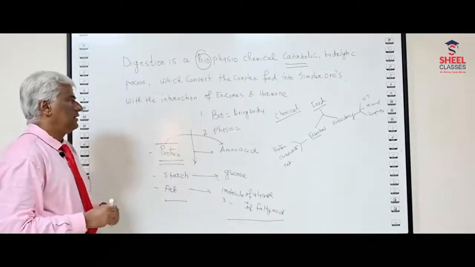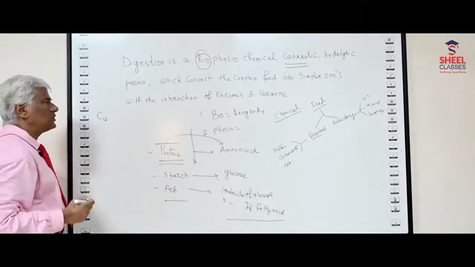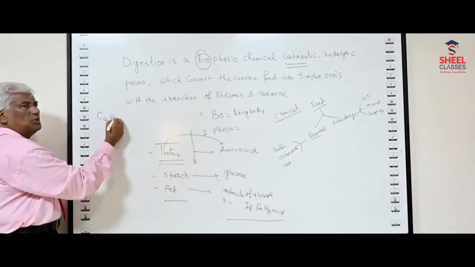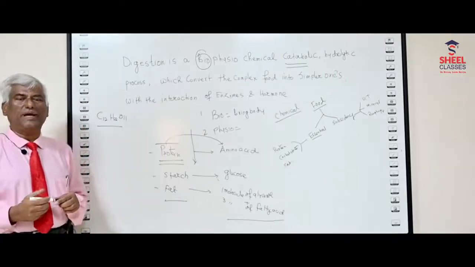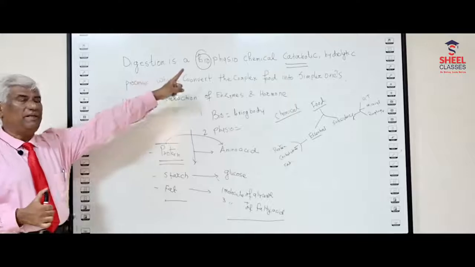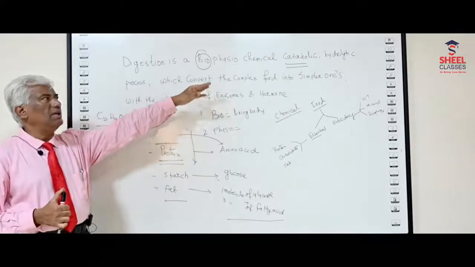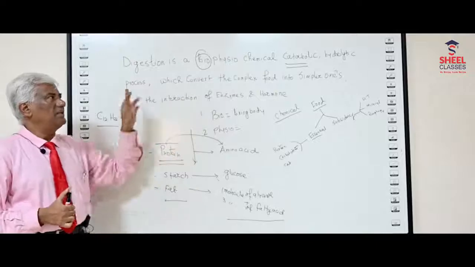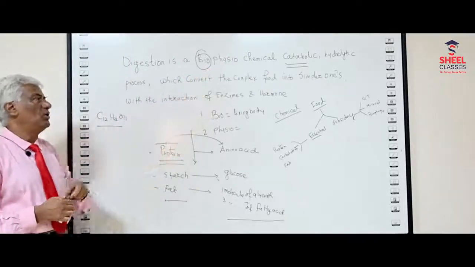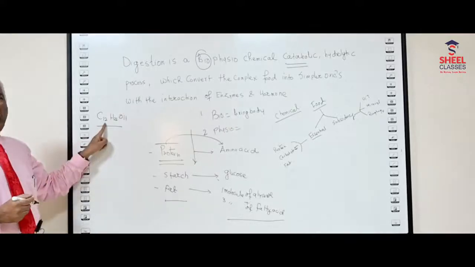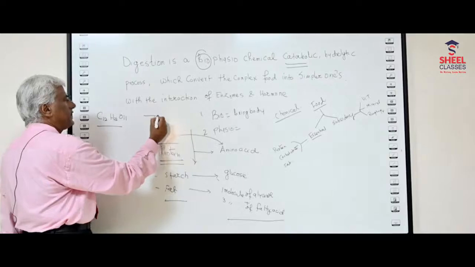Suppose it is sugar, the molecular formula of sugar is C12H22O11. This is the molecular formula of sugar, right, my dearest friends? It has already come in a medical entrance exam in some year, 2001. There is one example over there, that is why digestion is a hydrolytic process. So you know the molecular formula of sugar is C12H22O11. It is going to break down into what?